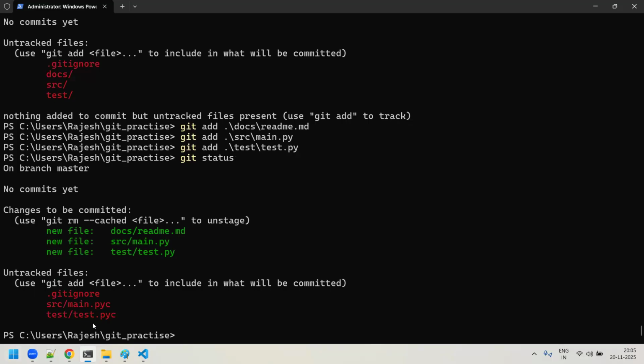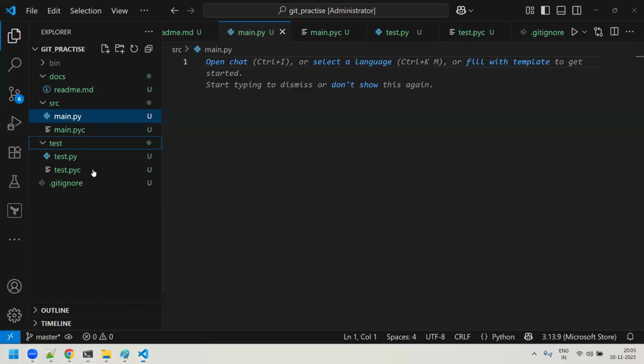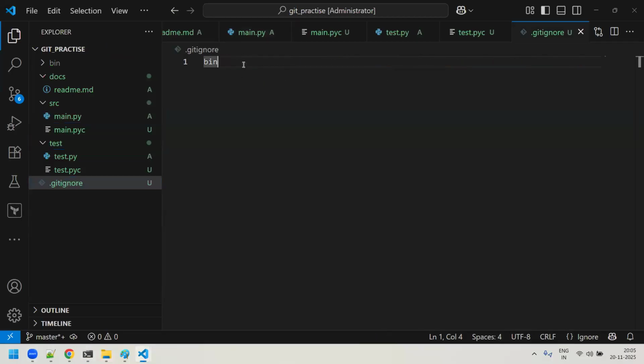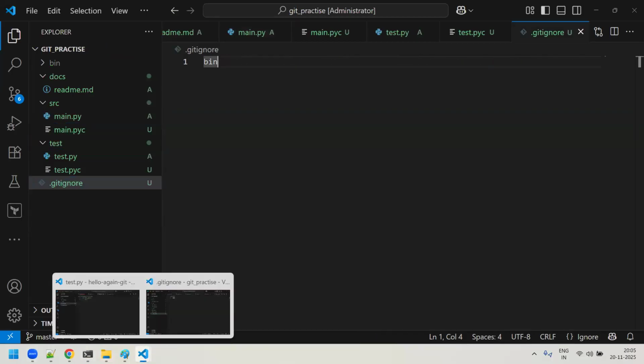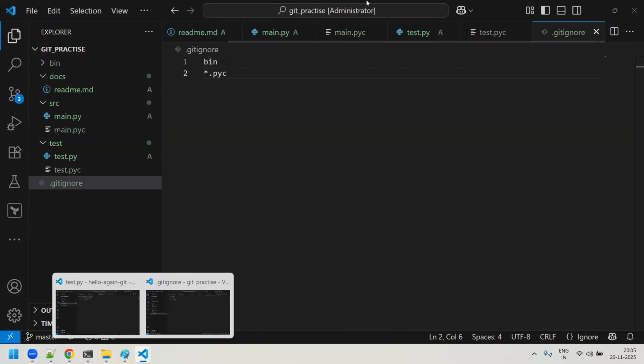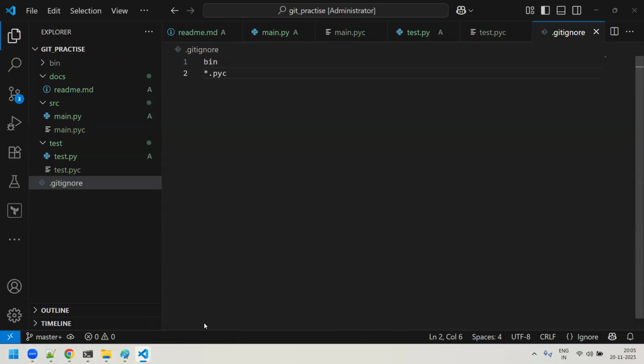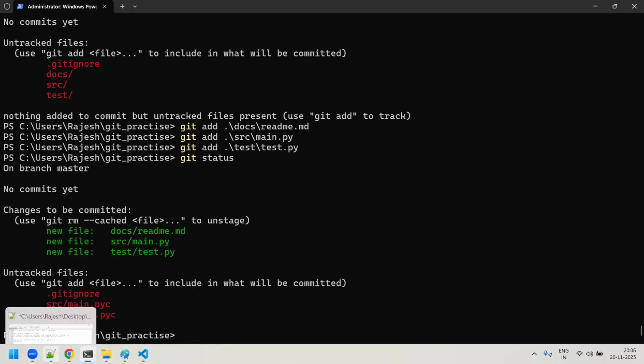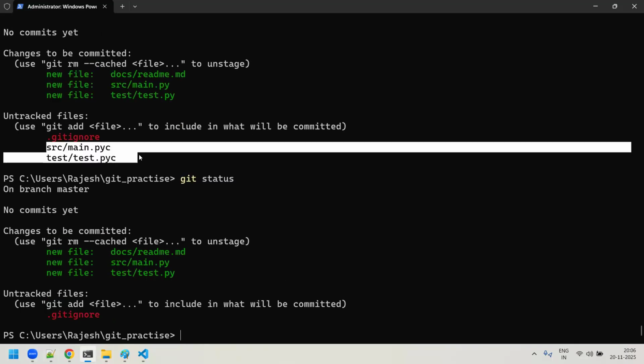In that case, what you're going to do, guys, you will go directly to this .gitignore file, and what you will just do, simply add one thing: anything star dot pyc, all these files should be ignored, like this. Now, after adding this content, you come here and again try to do a git status. Now you could see that it will not consider those files. See, earlier it was showing, now it will not consider those files at all.